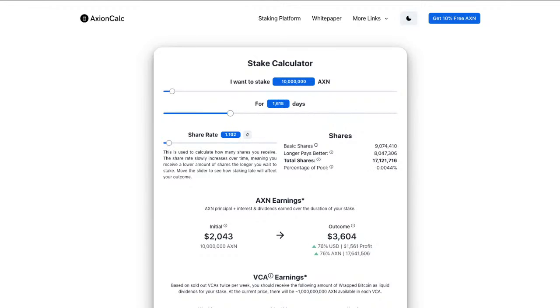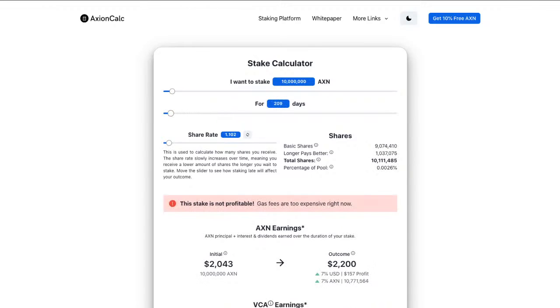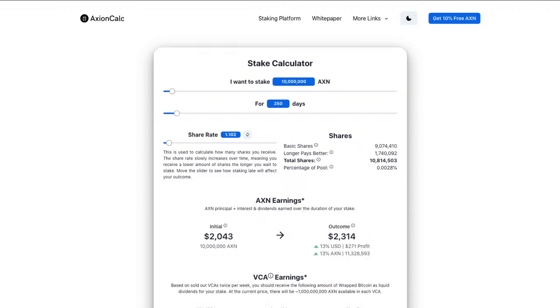So if we take it back down to that 350 days again, you see 350 days, we're getting 1.7 million, but if we stake it for 15.2 years, suddenly we're getting 27.7 million shares, which is dramatically different based on our 10 million Axion. Now 10 million is kind of an arbitrary line, but an important one to take into account when staking. So if we staked all of that for that period of time, we'd increase our percentage to 0.0094%.